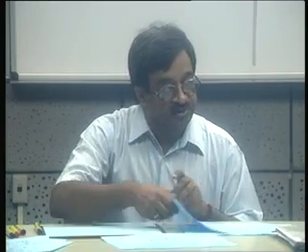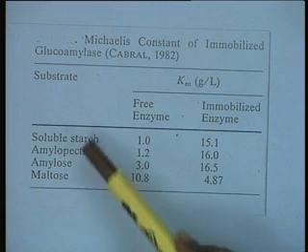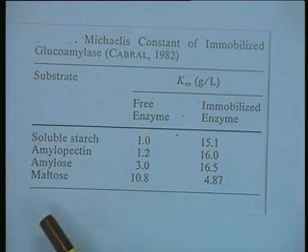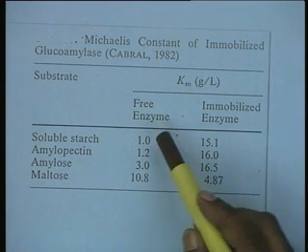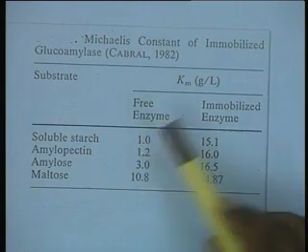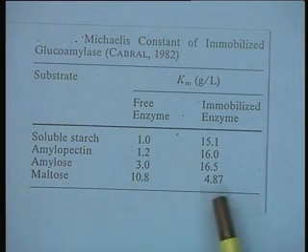Now, you will see in some of the results, for example, in one of the result reports, the Km values of immobilized glucoamylase on different substrates: soluble starch, amylopectin, amylose and maltose. These are four different substrates which can be acted upon by glucoamylase or amyloglucosidase. You see the free enzyme Km values given here on the left hand side. For the immobilized enzyme, the Km values have significantly increased, excepting on maltose where it has decreased.